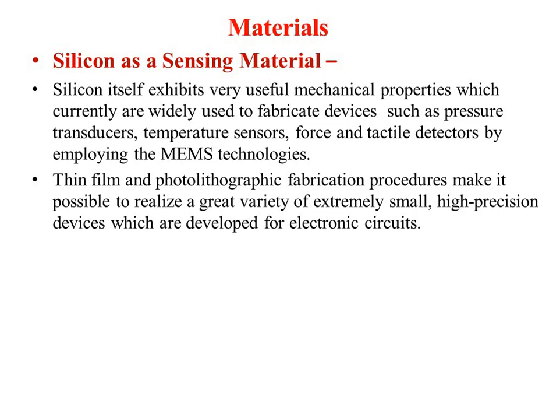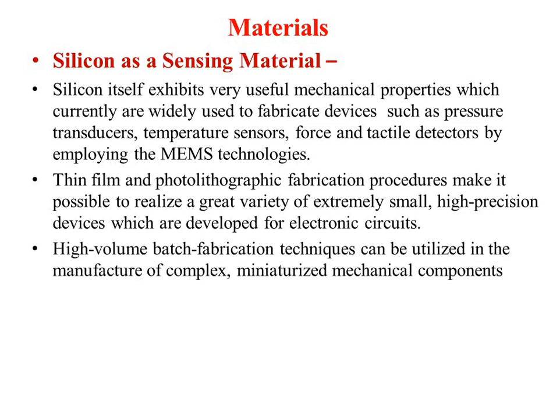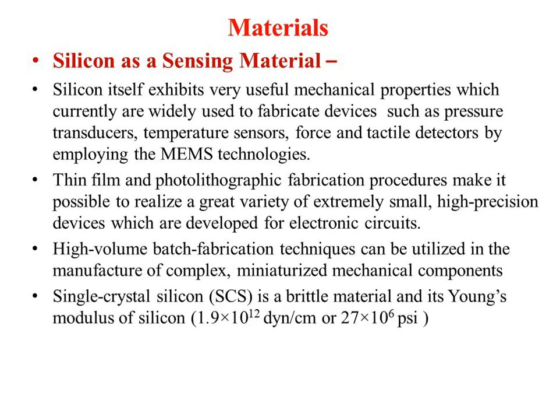Photolithography is a major technique for manufacturing such devices. High volume batch fabrication, as I told you, VLSI, LSI chips, integrated circuits are manufactured with the help of such techniques.